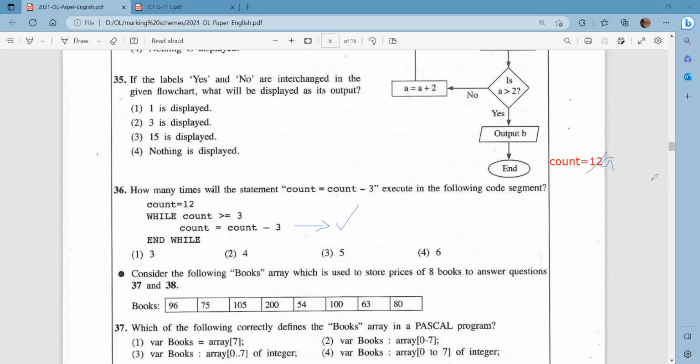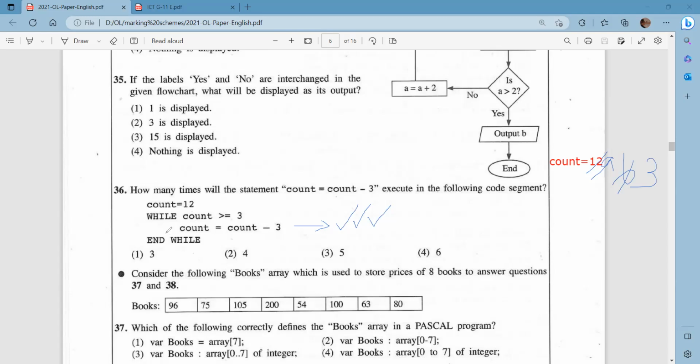And then we are going inside because still the count value is greater than or equal to 3. So therefore, now this becomes 6, and this is going to execute again. And then again we go inside. This 6 becomes 3, and therefore we are going to execute this again. And now also the count is equal to 3, so 3 is greater than or equal to 3.